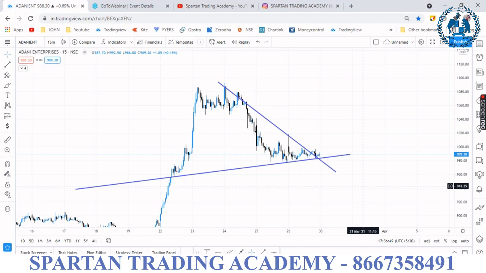Don't take a trade based on only a trend line. Why? Because it is not valid. Suppose you are using horizontal support and resistance lines, it will be valid. Suppose you are using a trend line, it is not valid. Suppose you are using a channel or a chart pattern, it will be valid. I'll tell you how.